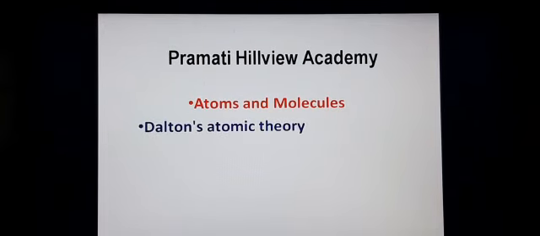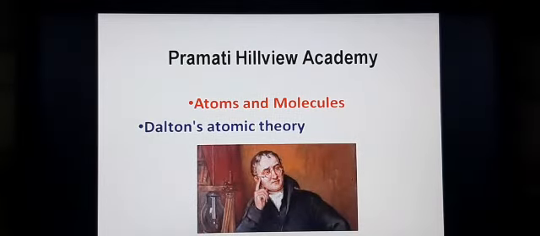A famous scientist, John Dalton, a British chemist, in the year 1808, on the basis of studies and investigations carried out by him, came out with a statement that the smallest portion of matter which cannot be further divided is said to be an atom. According to him, whatever matter we see around us is made up of undivided particles which are called atoms. And the atom is ultimate, which cannot be further divided.